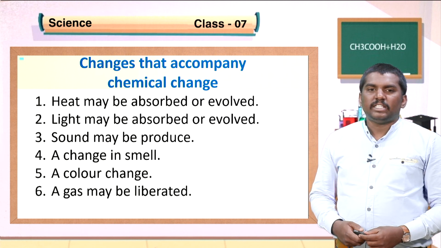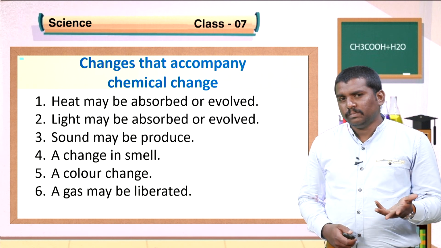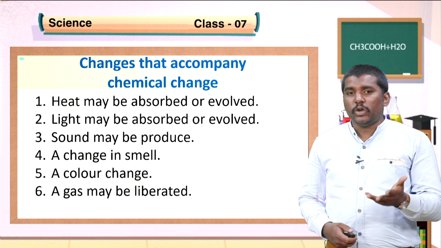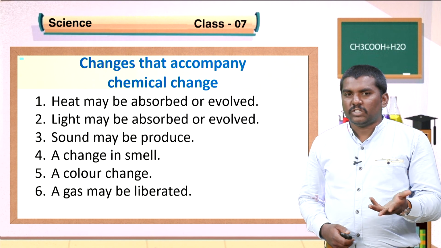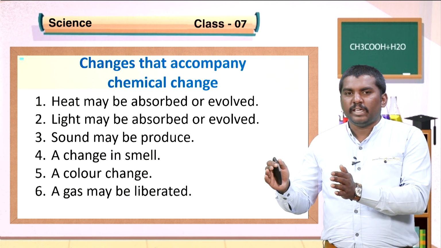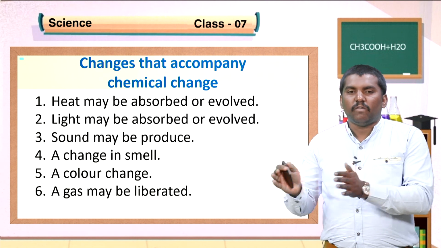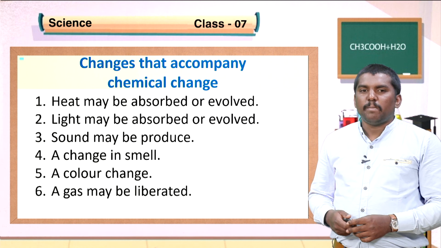Fourth one, a change in smell. If food gets spoiled, what happens? It gives a very bad smell. So during a chemical reaction, the smell may change. It means the smell of the new compound is different when compared to the reactant. Fifth one, color may be changed.